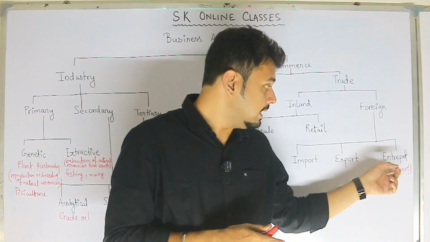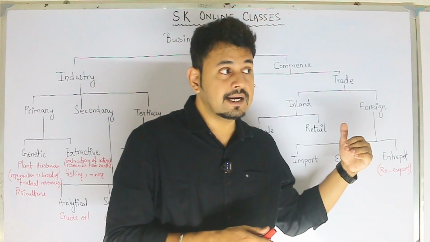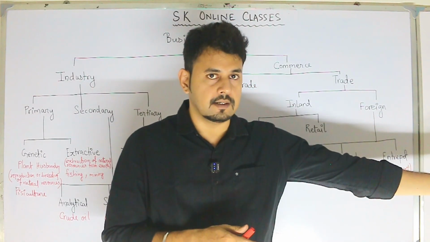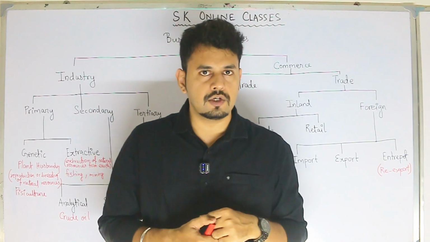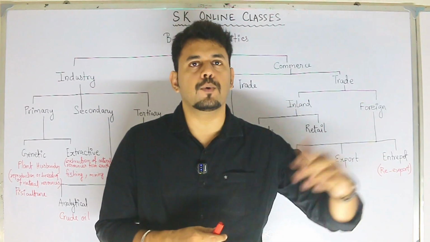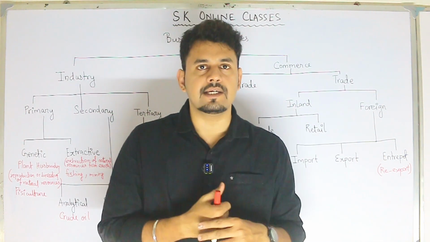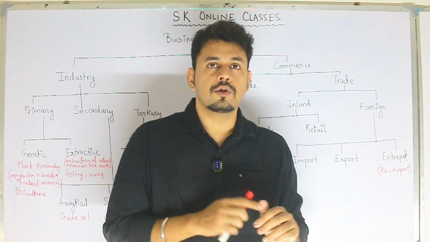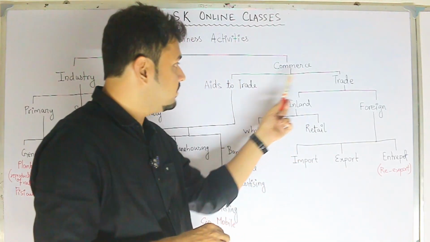Now, India does not directly export anything to Pakistan. Say Nepal is taking advantage of this situation. Nepal is importing some goods from India and exporting them to Pakistan. So this is an example of entrepot trade. So with this, we are done with trade.